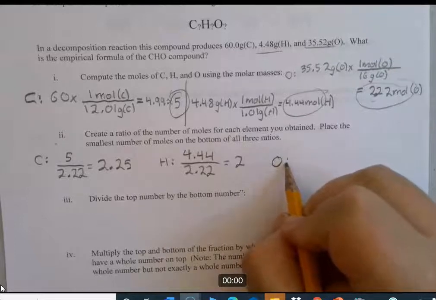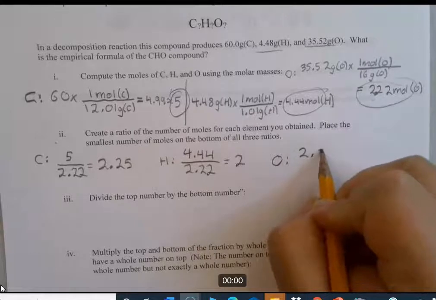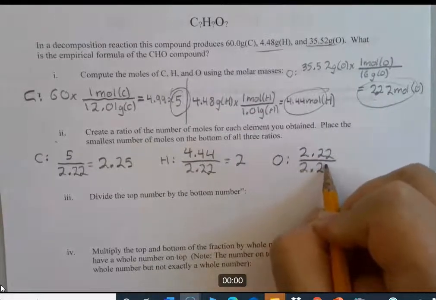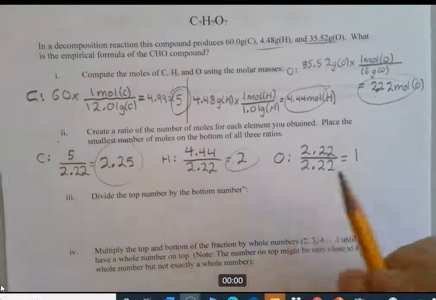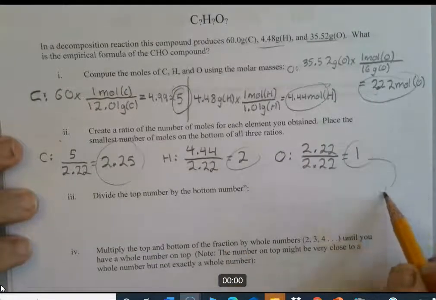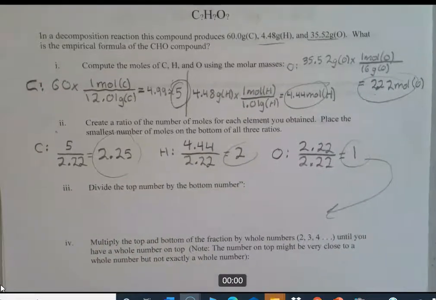And then oxygen, being the one with the smallest number of moles, is going to simply be a 1. Here are the numbers we're interested in. Actually, I should have done that down here: divide the top number by the bottom number. So I have these 3 numbers right here.